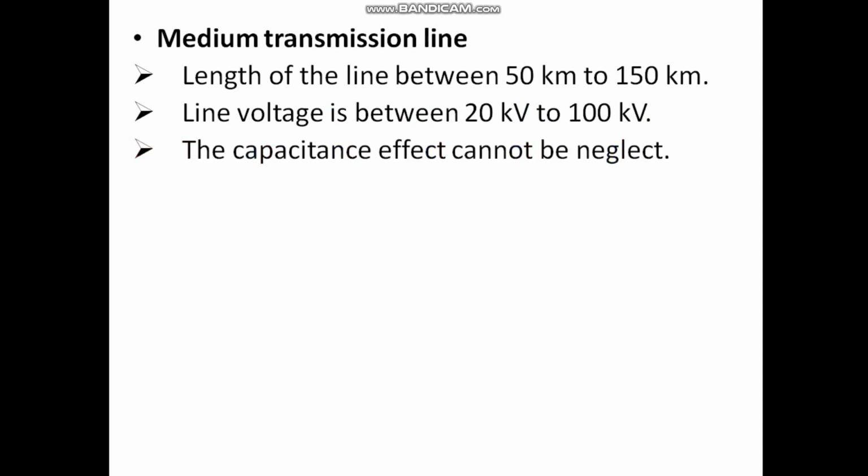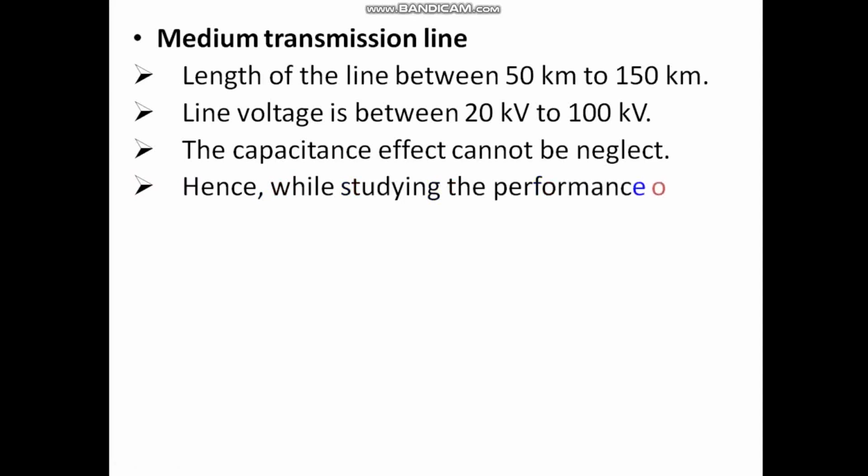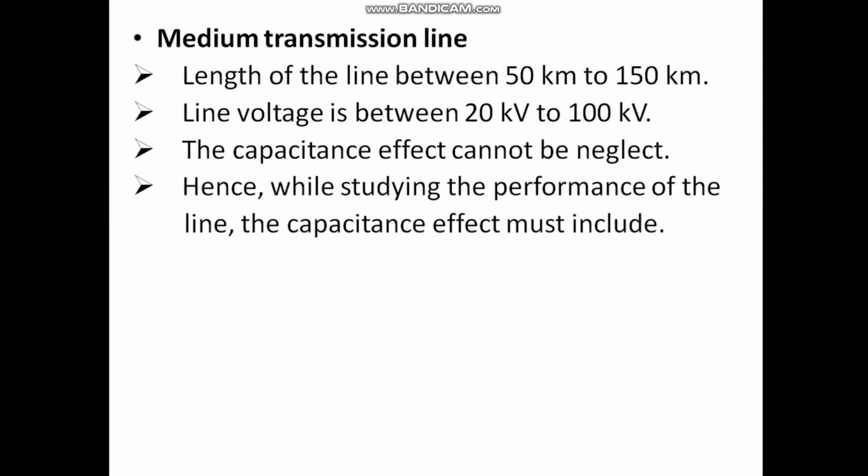So here, as in case of short transmission lines, we were neglecting the effect of capacitance, here we cannot neglect the effect of capacitance. Hence, while studying the performance of the medium transmission line, the capacitance effect must be included.